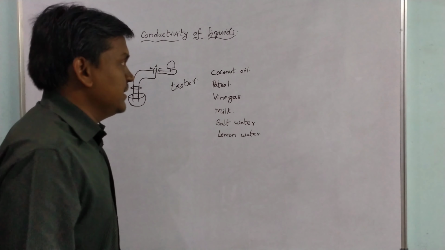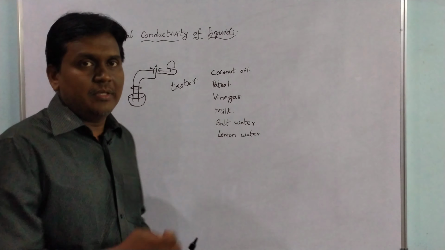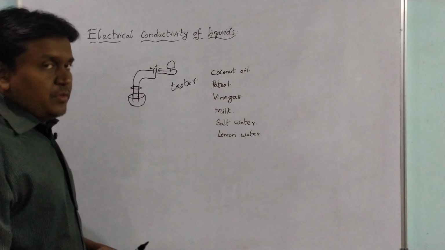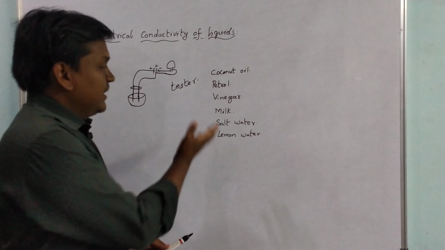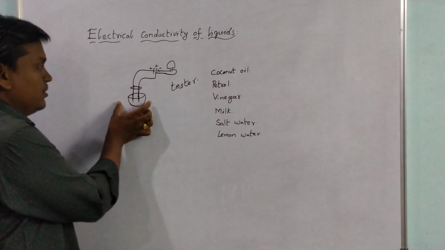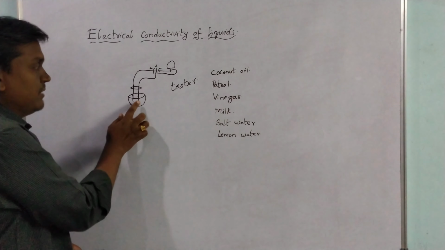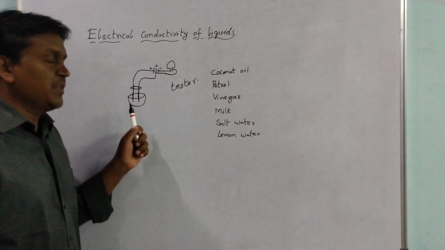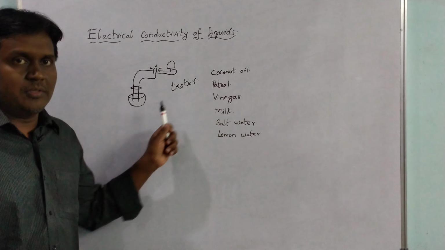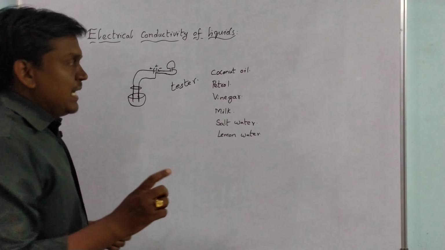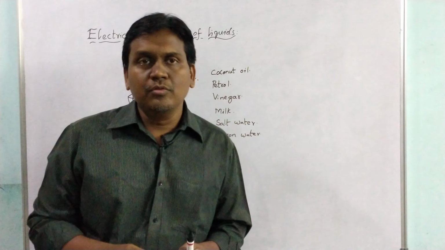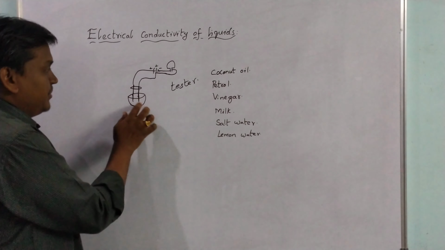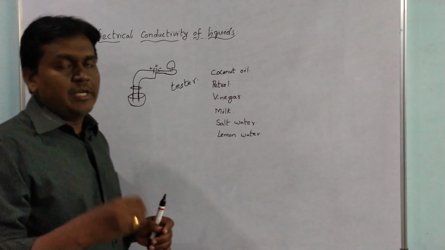If we test these liquids, whether they conduct electricity or not, what we have to do is take one liquid at a time into this bowl. As we take the liquid into the bowl, if it is a conductor, the circuit will be closed and the bulb will glow. And after each and every liquid, we have to clean and rub the cap for every change of liquid.